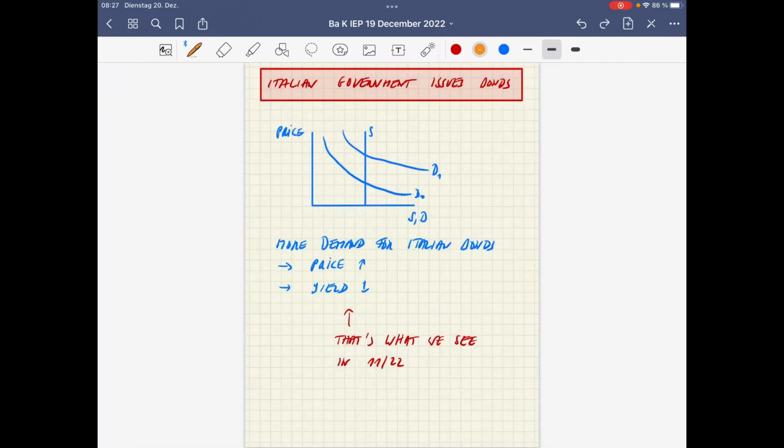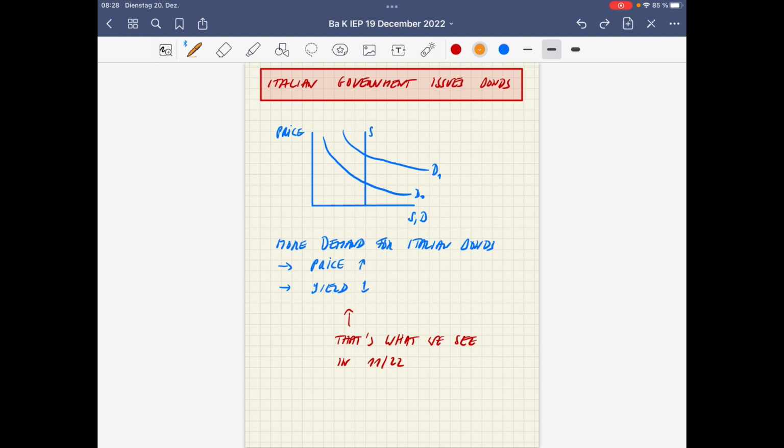Now let's take the interesting case of Italy. If the Italian government wants to issue bonds to finance its debt, then typically you might expect falling prices.